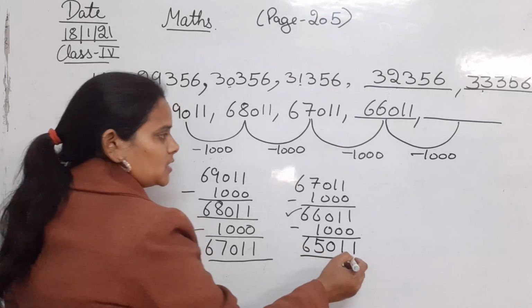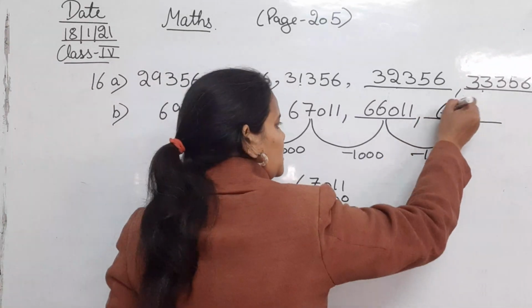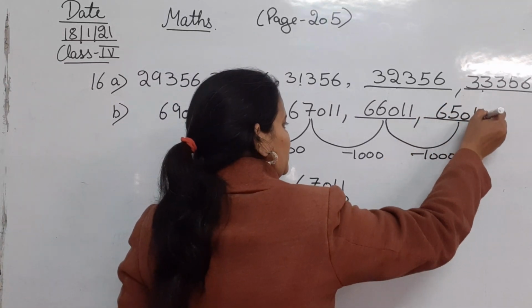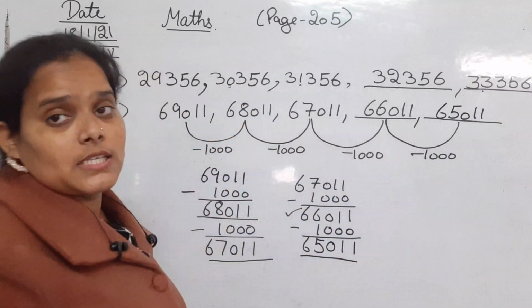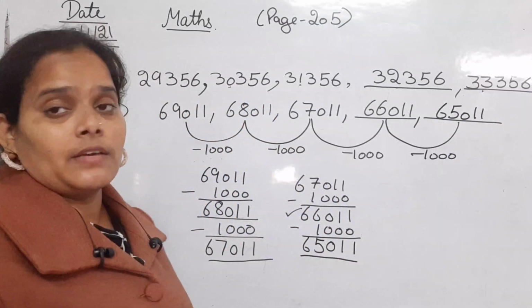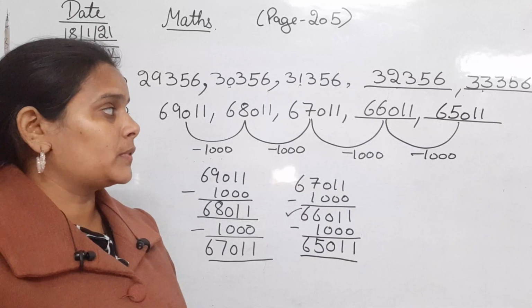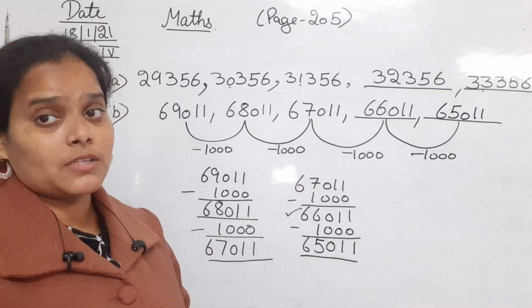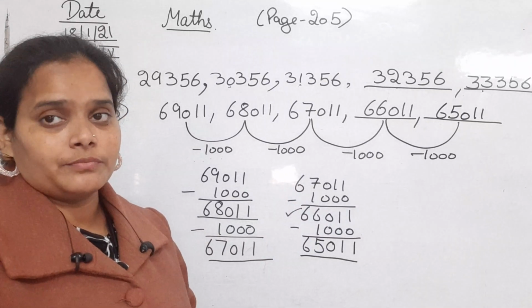That is, next is 65,011. So now here we have got 65,011. Clear?